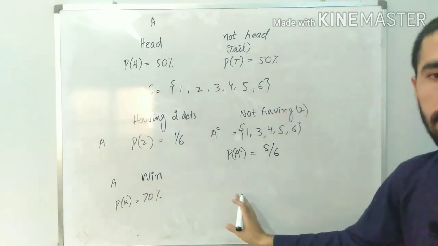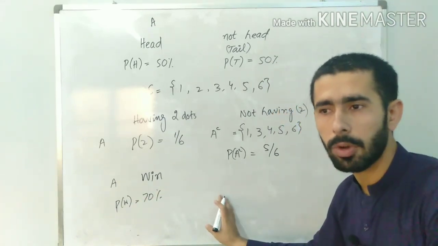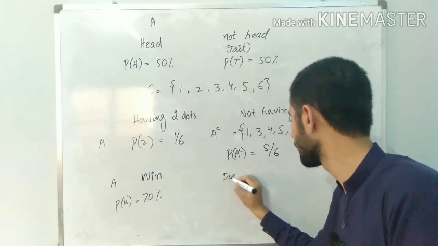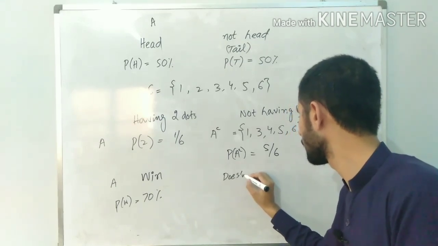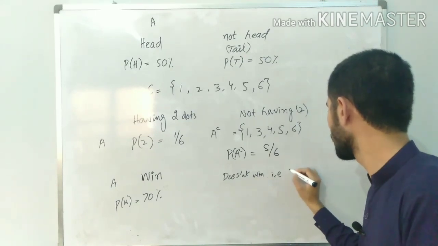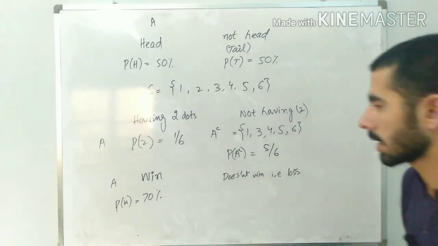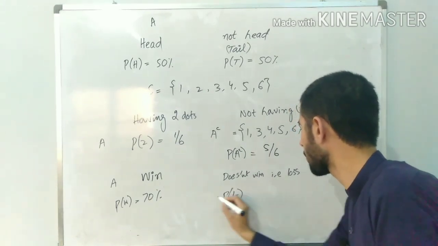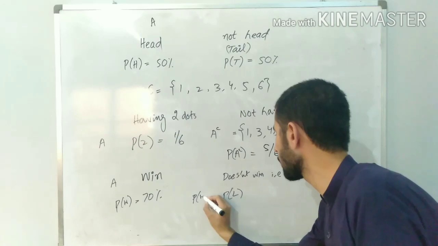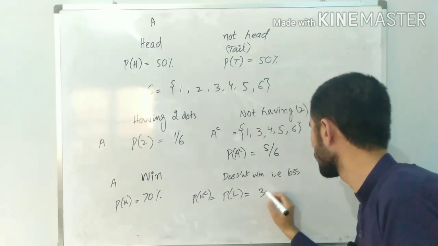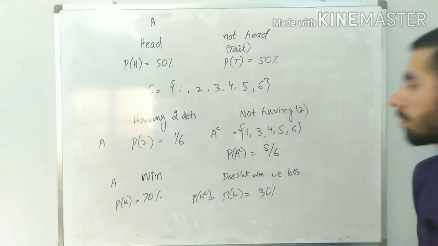The next event corresponding to it would be when Pakistan does not win, which means Pakistan loses, so the probability of not winning would be exactly 30%.